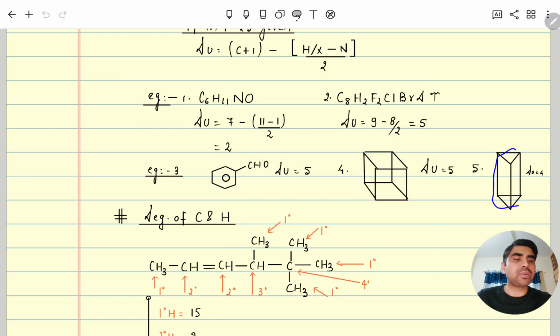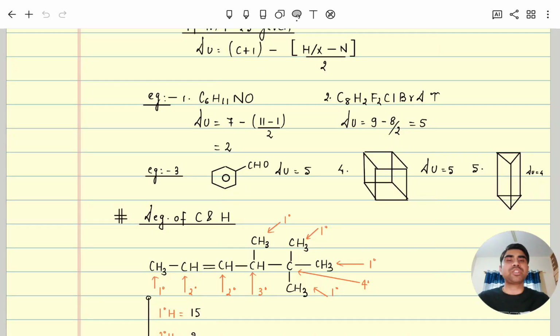Here also you can see it has 5 faces, so it's expected that its degree of unsaturation should be 5, but the degree of unsaturation is 4 only. Why? Because if you open 4 surfaces, it will become an open saturated hydrocarbon. So from here, don't derive any preconceived notion that whenever such a structure is given, the degree of unsaturation is the total number of faces minus 1.